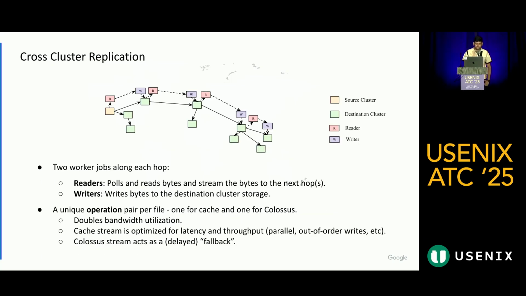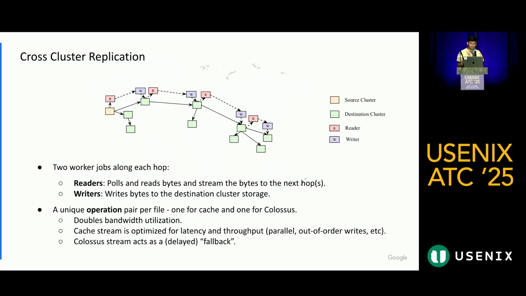We have 2 sets of jobs, readers and writers, along each hop. Readers are going to act like consumers. They're going to read the bytes, but instead of deserializing messages out of them, they're going to stream the bytes to the next hop. Writers receive the bytes from readers, and they write the bytes to the destination cluster storage. We have a unique operation pair for every file, one for cache and one for Colossus. The Colossus stream is the one which writes to Colossus, and the cache stream is the one which writes to cache.